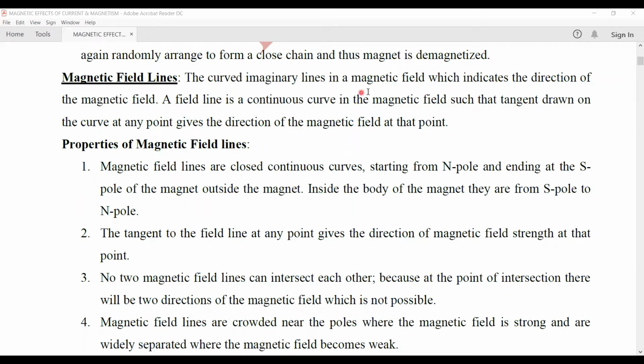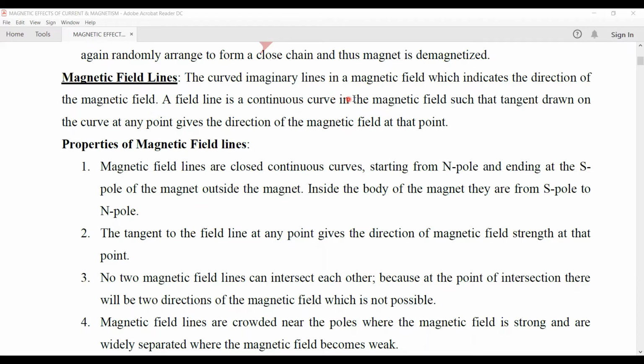Next is magnetic field lines. The imaginary lines which can be drawn in the magnetic field and they give the direction of the magnetic field. These imaginary lines we call the magnetic field lines. A field line is a continuous curve in the magnetic field such that the tangent drawn to the curve gives the direction of the magnetic field at that point. So if we draw the tangent to the magnetic field line, it will give the direction of the magnetic field at any point in the magnetic field.